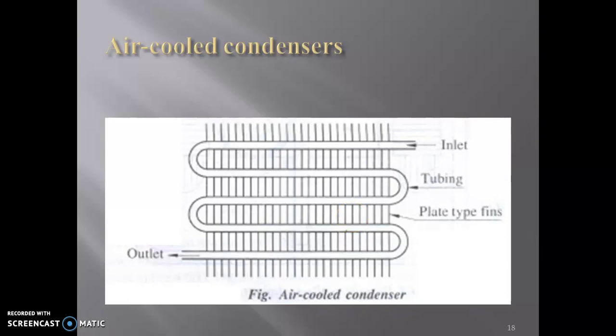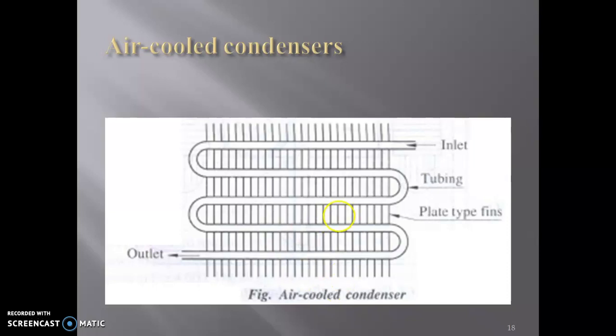The tube generally ranges from 6 mm to 18 mm outside diameter. It is made of aluminum, copper, or steel tubes. Generally copper tubes are used because of their excellent heat transfer ability. So most condenser tubes are made of copper because of their good heat transfer ability. Steel tubes are used in ammonia refrigeration systems. It means if ammonia is the refrigerant, then we use steel tubes. And the tubes are usually provided with plate type fins to increase the surface area of heat transfer.